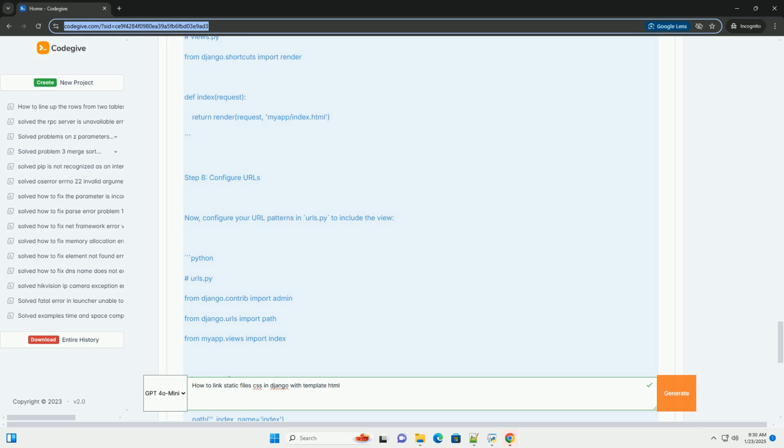This process involves setting up the directory structure correctly, configuring settings, creating a CSS file, and linking it within your HTML template using Django's static file handling. You can now expand on this setup by adding more static files, like JavaScript or images, and creating more complex templates.